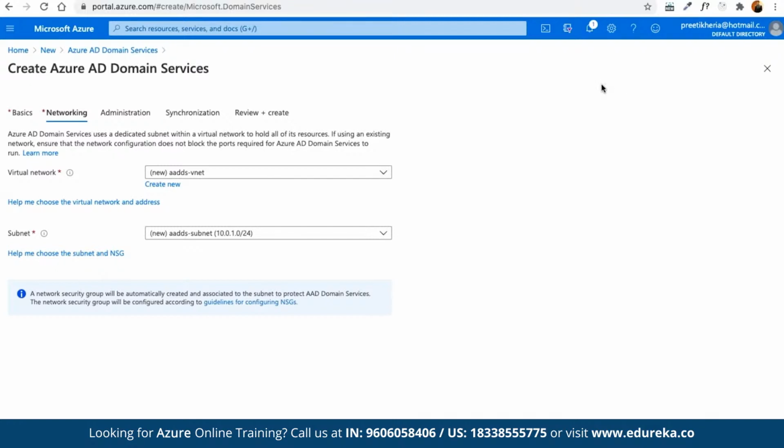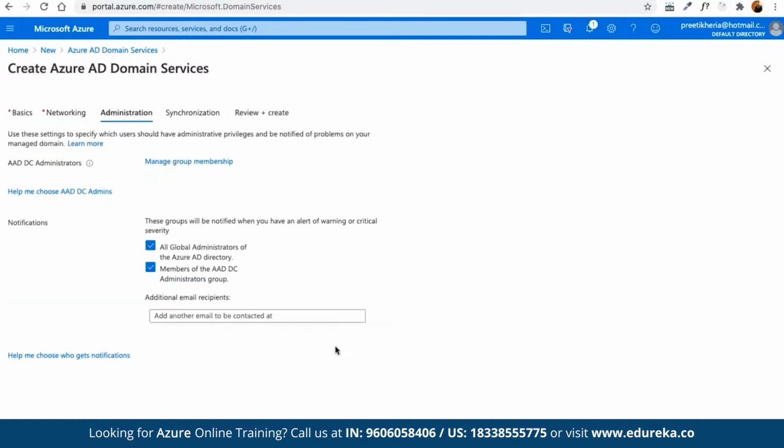So in case we already have deployed a completely isolated network, then we can do that. Or we can create a new network as part of the requirement. We can easily do that. And here we can define the network. Here we can choose in which subnet we want to deploy. For example, we had deployed multiple public and private subnets as a part of a multi-tier architecture. So here we can choose a subnet in which this resource is going to be deployed. And then next we can configure the administration part.